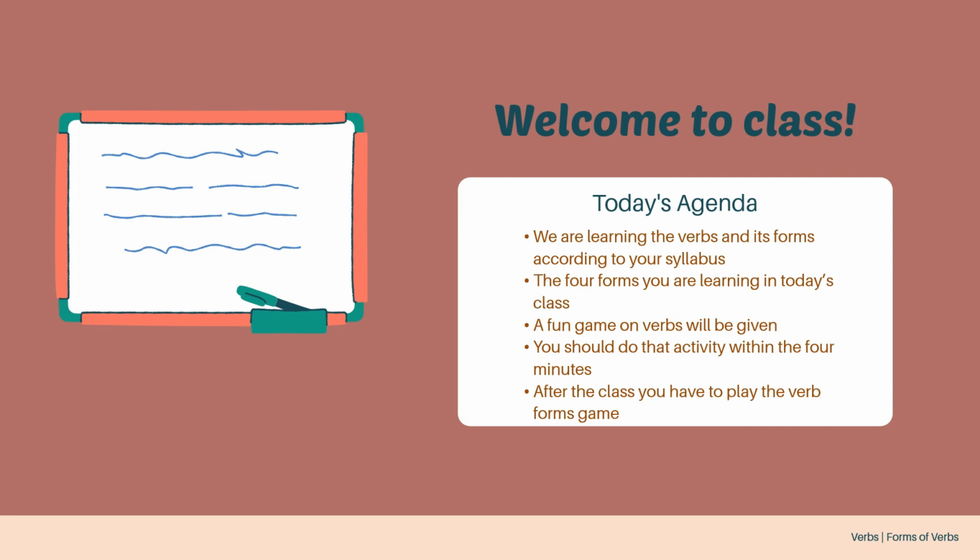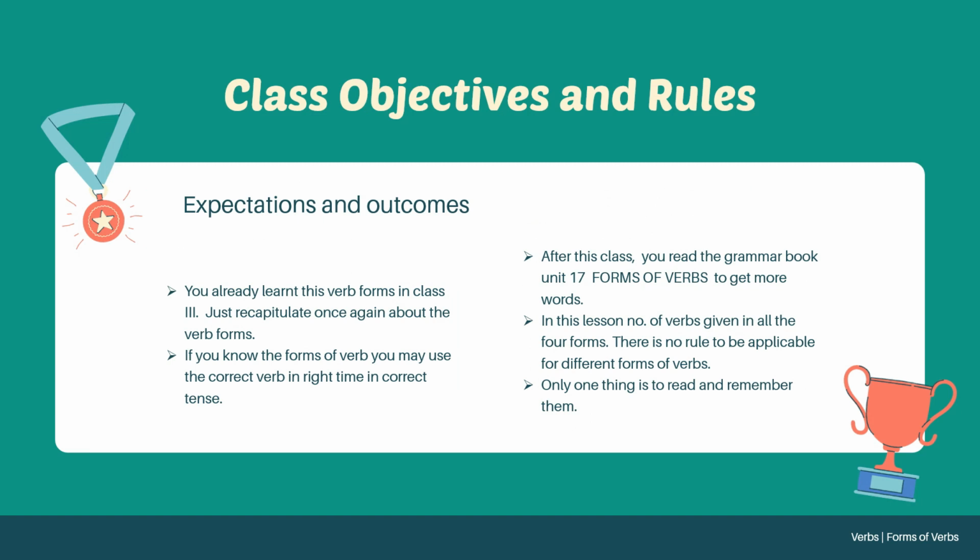First you get the concept of the verb. What are the forms of verbs? You already learned the verb forms in class 3. Not present tense, past tense, but verb forms: do, did, doing, done. Eat, ate, eaten. Dance, danced, dancing. Like the verb forms you learned already in class 3.